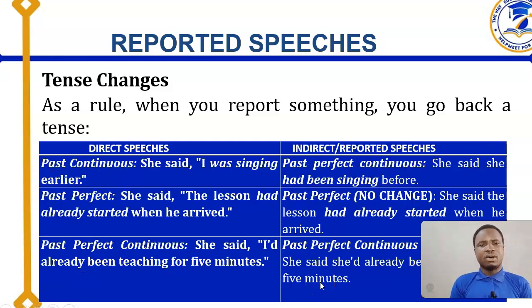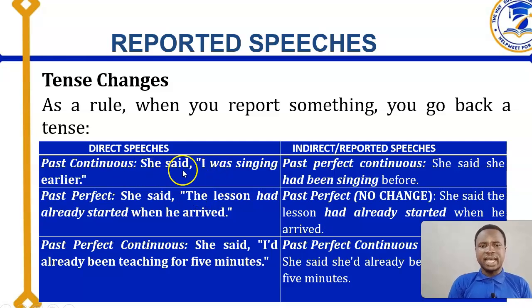Let's look at more of the rules still under the changes. Then you have past continuous. It's going to change to past perfect continuous. Don't forget perfect continuous, where you have have verb plus what? Been. Now, when you say past perfect continuous, it's going to be what? Had been, before you now have ing lexical verb. So let's look at this.